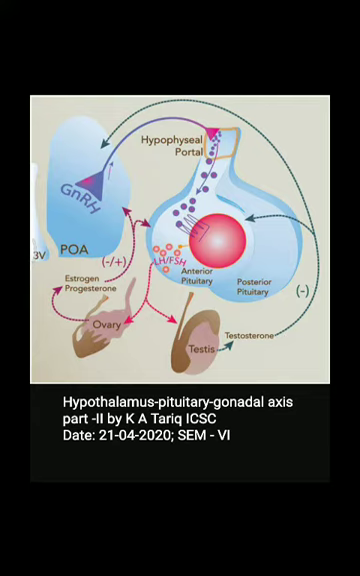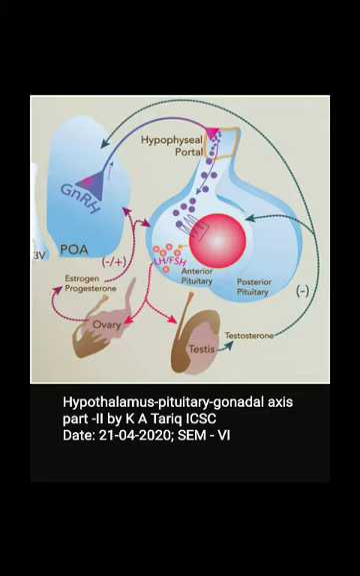Dear students, welcome to part second of our lecture on the hypothalamus, hypophysis, gonadal axis. Yesterday we discussed the part first of this axis, that is the structure and role of the hypothalamus, and today we will take the part second. We will be discussing the role of the pituitary gland and the gonads.